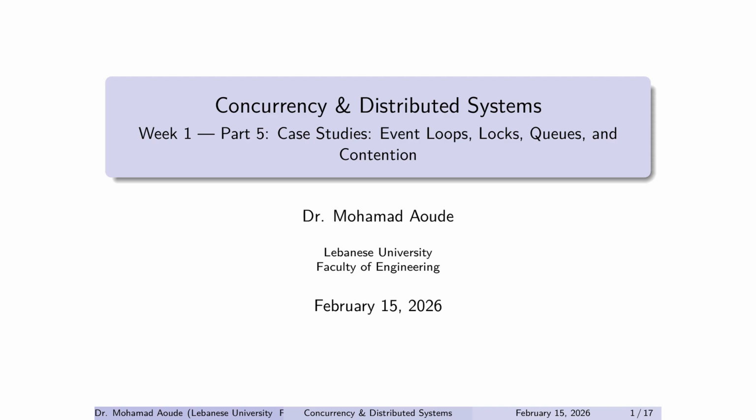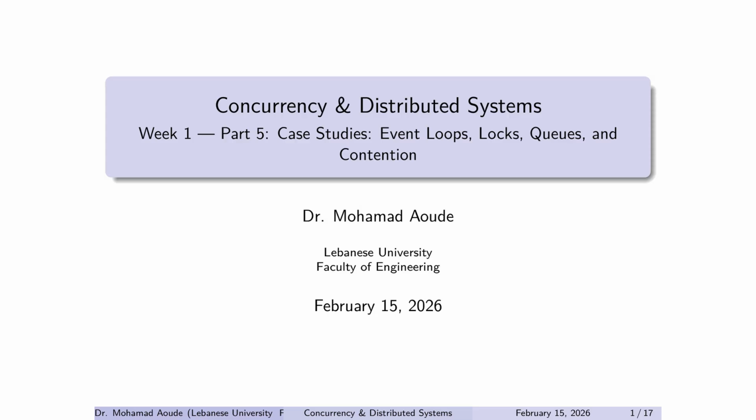Alright, this is the last part of Lecture 1, and it's the part that separates coding concurrency from choosing architecture. Up to now, we've been thinking in a very local way. Add threads, tune the pool, measure P95. That's useful, but it's not the full story. Real systems don't start by asking how many threads, they start by asking what concurrency model fits the workload.